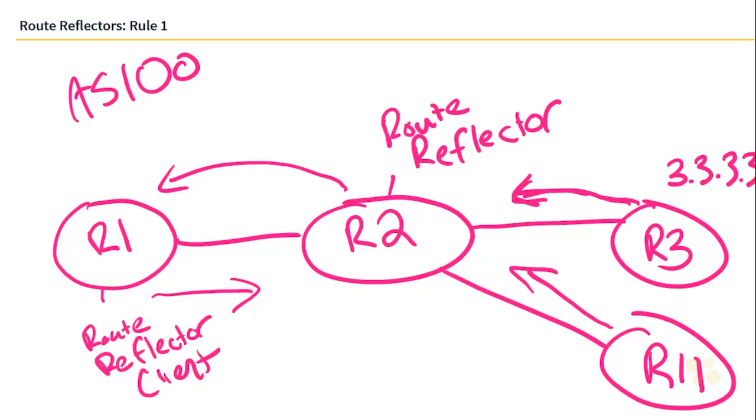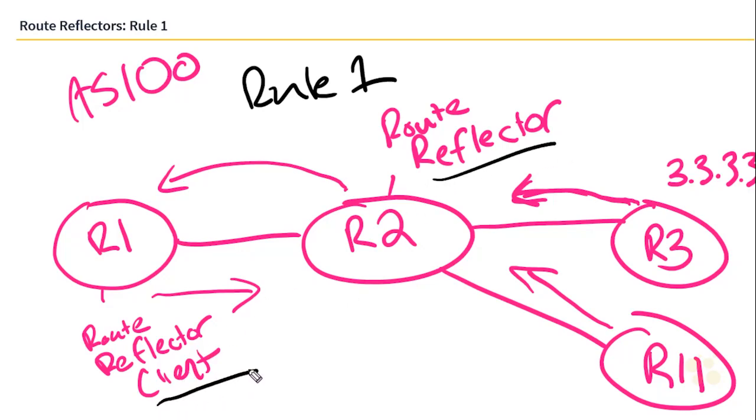Luckily for us, the configuration of route reflectors is extremely simple, but the behavior of route reflectors is a little bit complicated. And that's why we have 3 rules, or really 3 different scenarios as to how a route reflector will work. In this case, we're talking about rule number 1, where R2 is serving as the route reflector and R1 is the route reflector client.